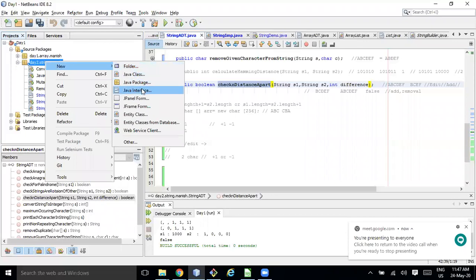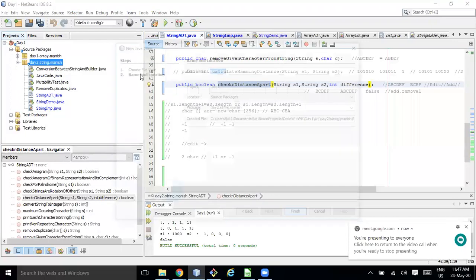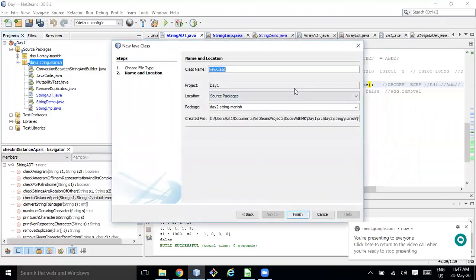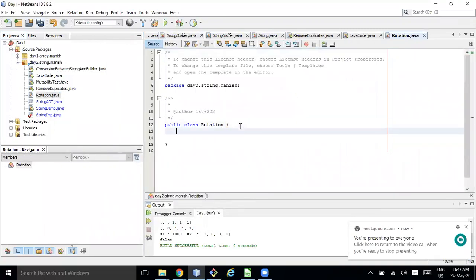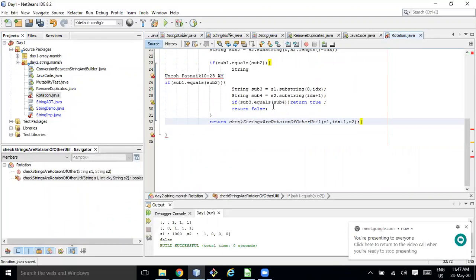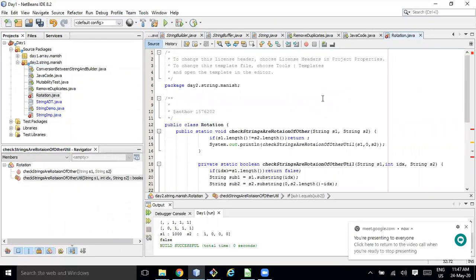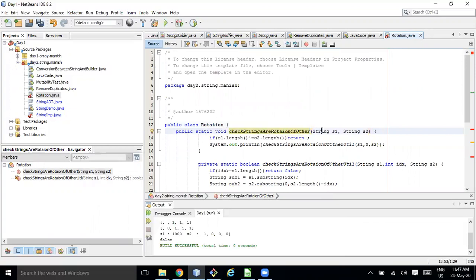New Java class. So this was what problem? The Rotation. Okay, we'll modify and we can discuss in the next class.